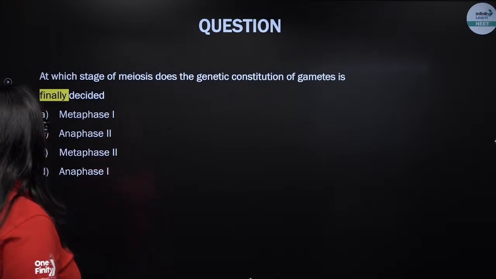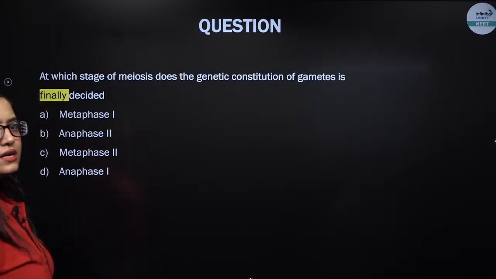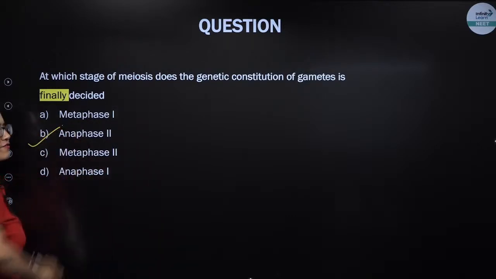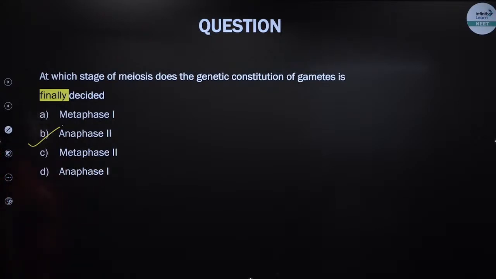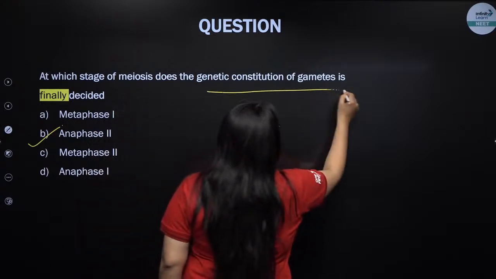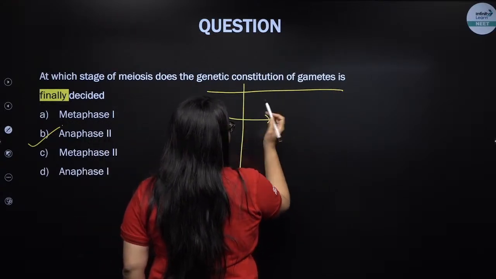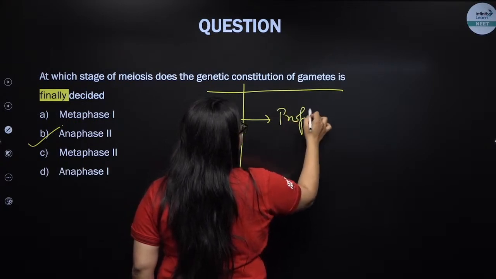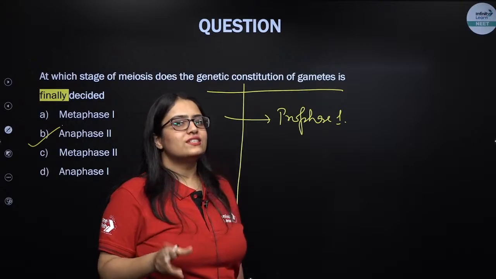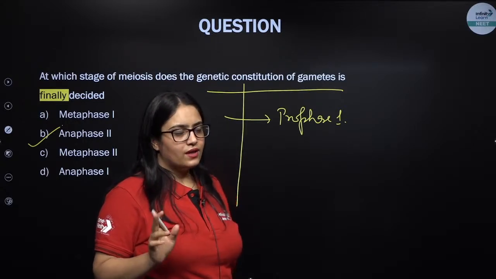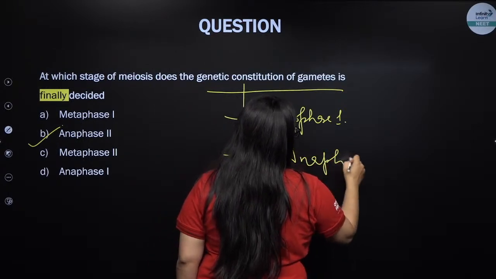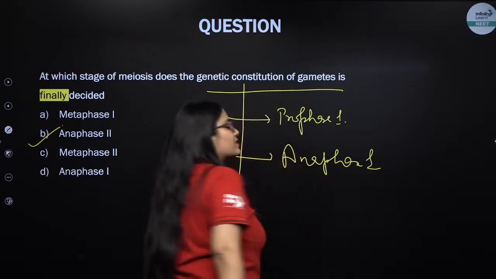So let me tell you the correct answer is actually anaphase 2. But anaphase 1 is not entirely wrong. Now listen how. Genetic constitution of gamete is decided in 3 stages. It is decided in prophase 1 when crossing over is taking place. Next, it is also decided in anaphase 1 when segregation is taking place.